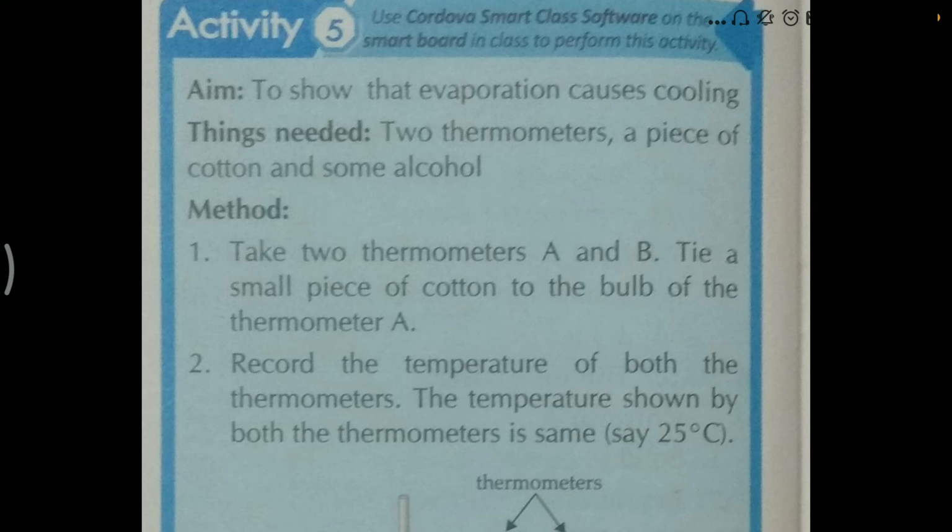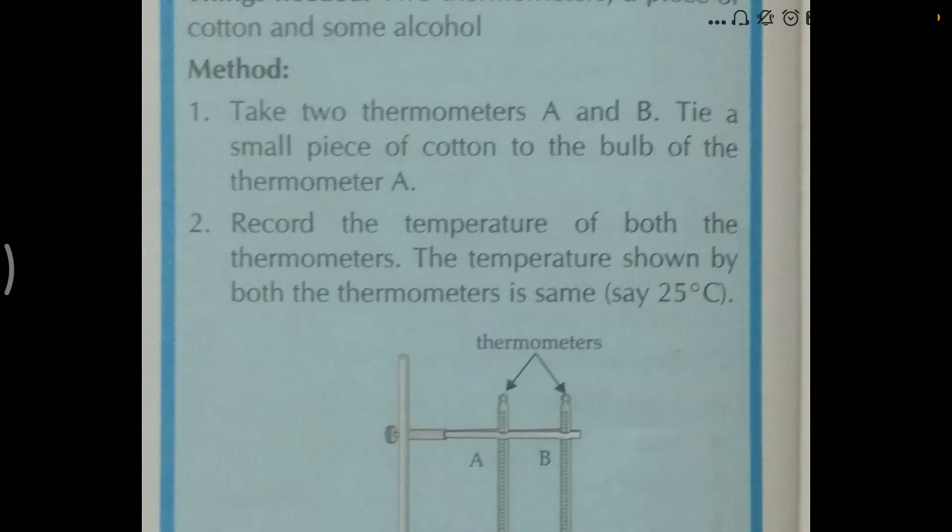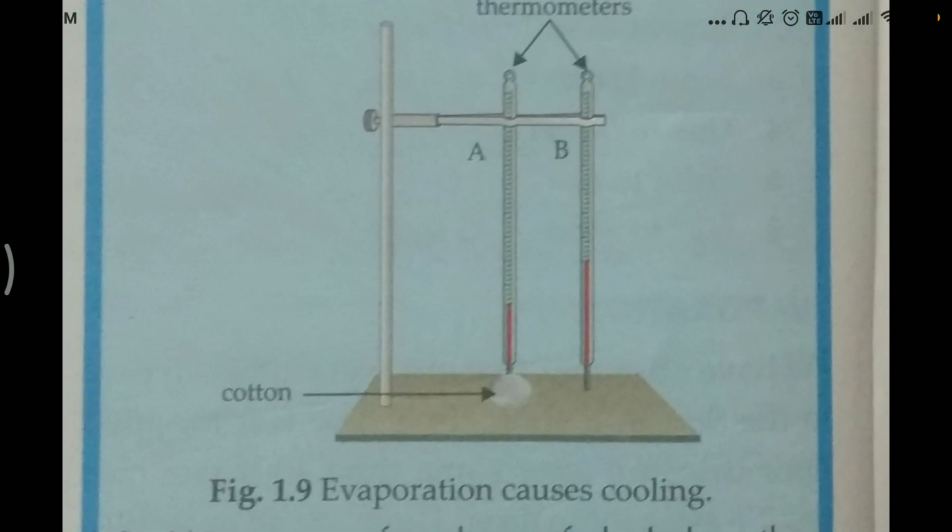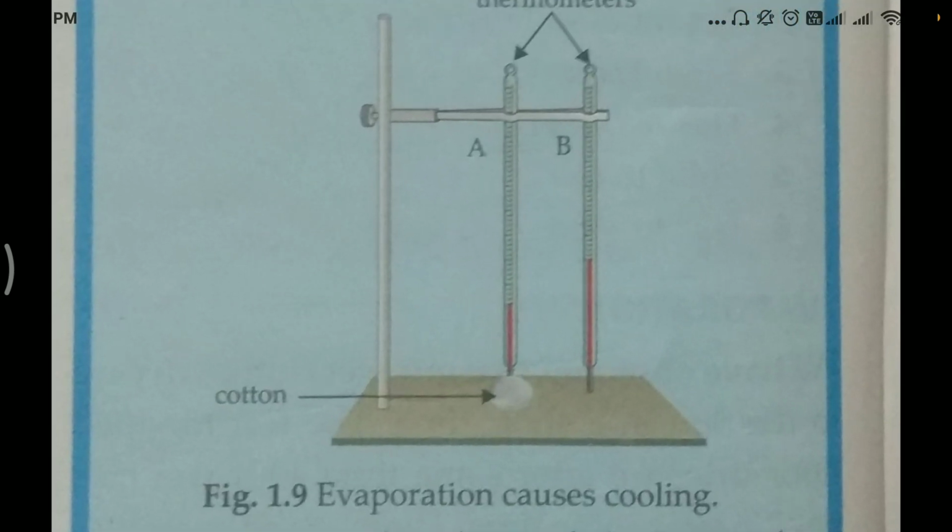Now a cotton pad is taken and put under the first thermometer, right? Still the temperature will be the same, but when alcohol is poured on the cotton, what will happen? As the alcohol has a low boiling point, it will evaporate.